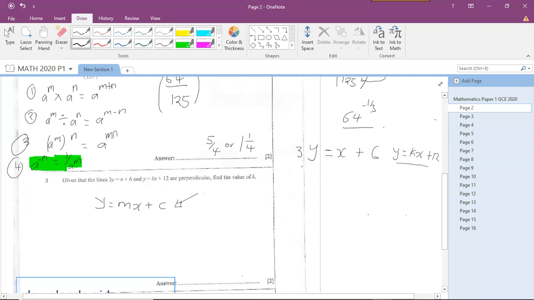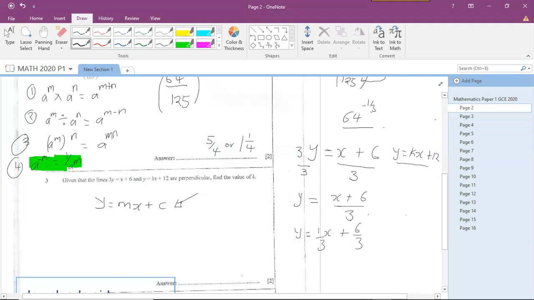We divide both sides by 3. y will be (x plus 6) over 3. Then y will be 1 over 3 x plus 6 over 3. This same denominator that's dividing the fraction, you bring it to each term.